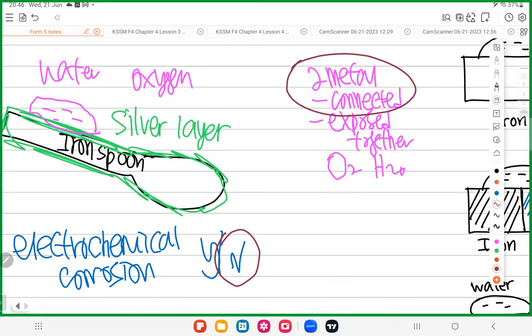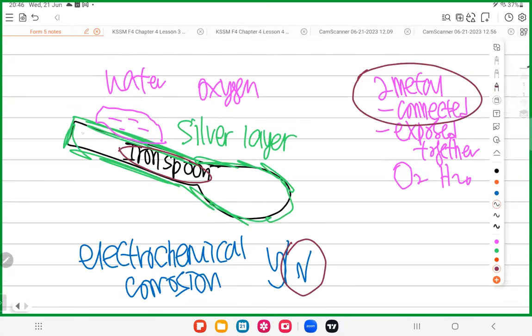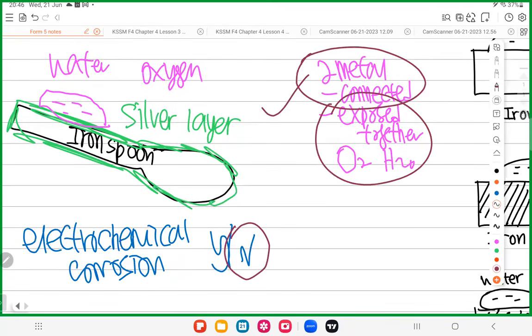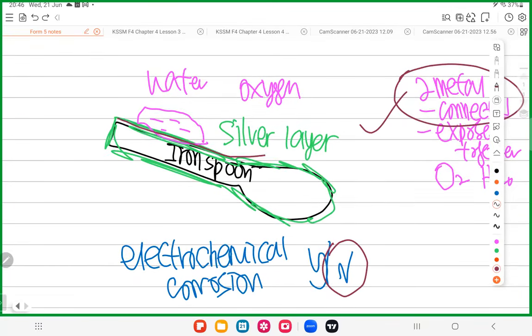Do you have two metals connected? Yes. Iron spoon connected with silver layer. They are connected. Okay. Are they exposed to oxygen and water together? No, because you can see the silver layer covered up the iron spoon. So who is exposed to oxygen and water? Silver only. Iron hides inside.